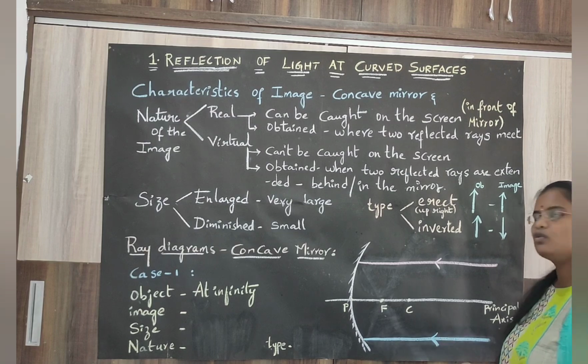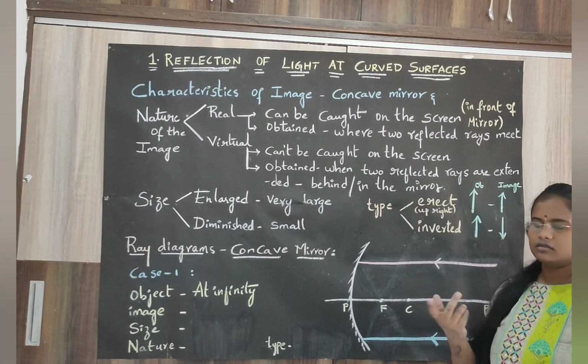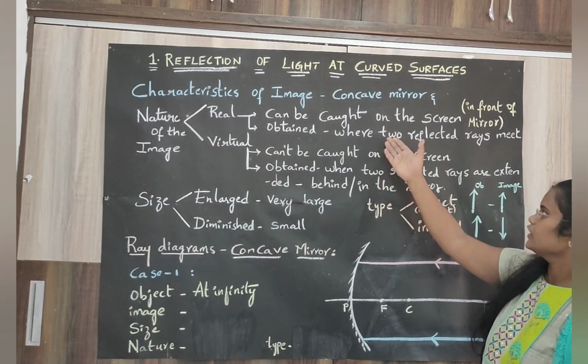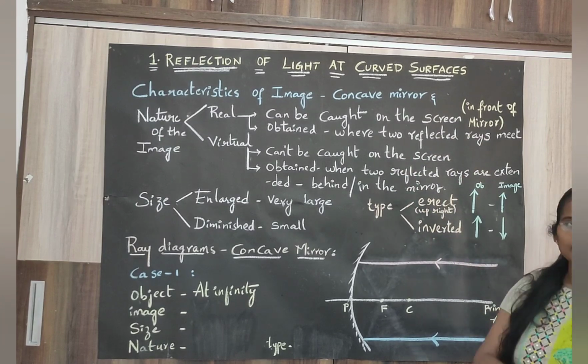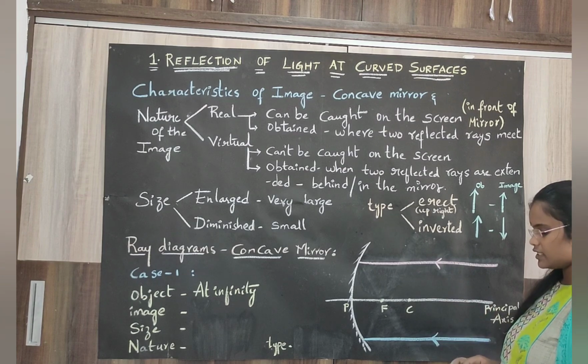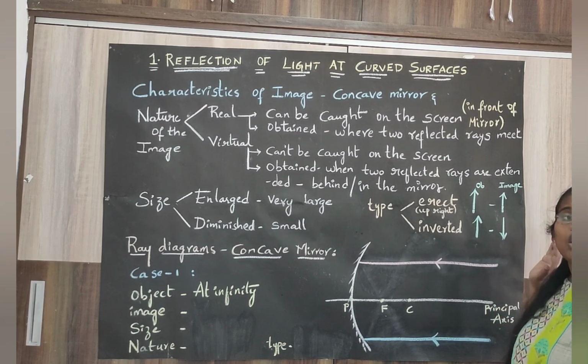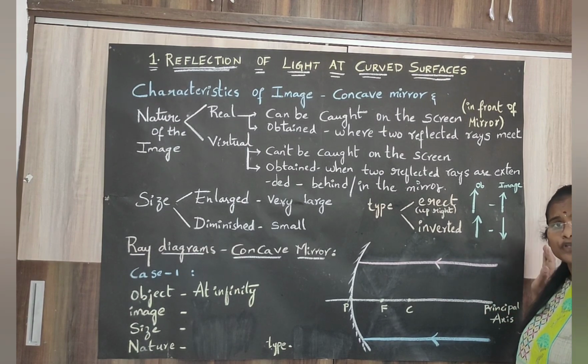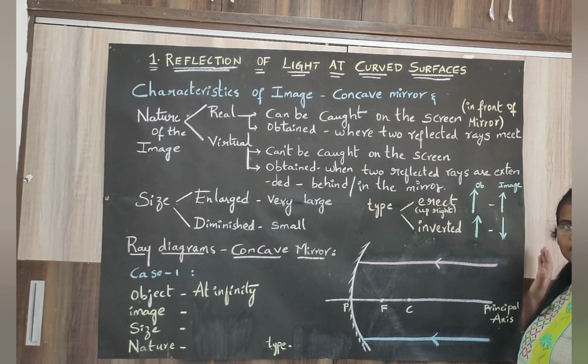because a minimum of two rays is required to form an image. When two reflected rays meet, you will get an image. Yes or no? So let us consider these two rays that are coming from the object, which is placed at infinity.